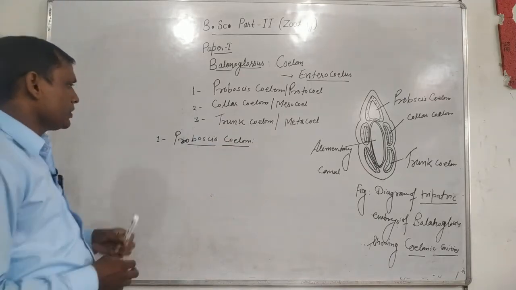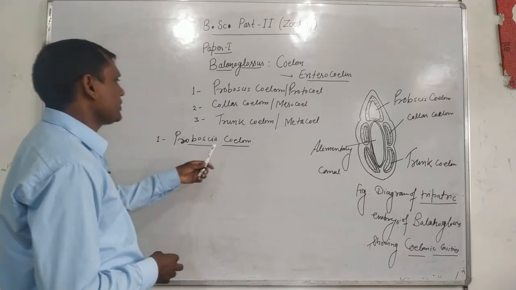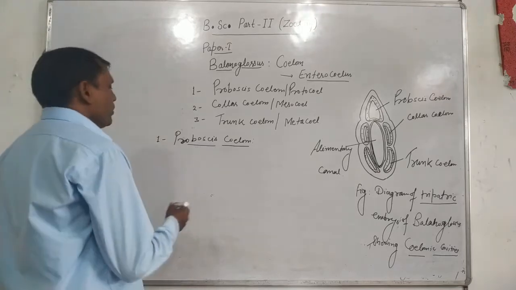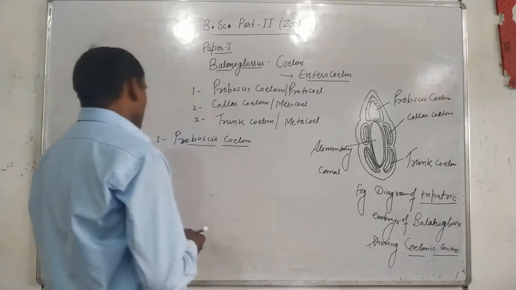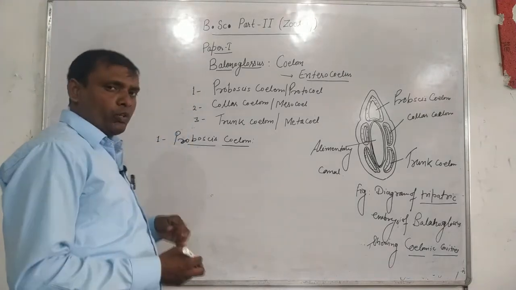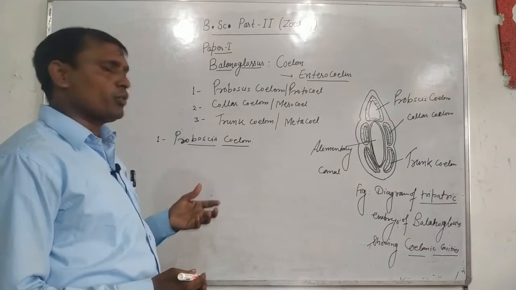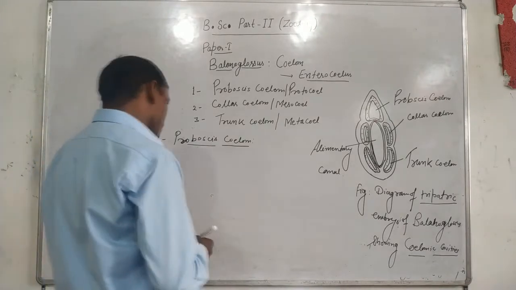Now see the detailed structure of the proboscis coelom. The location of the proboscis coelom is especially present in the proboscis region or proboscis zone.